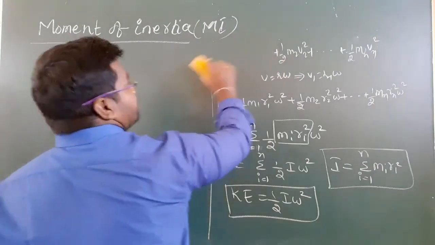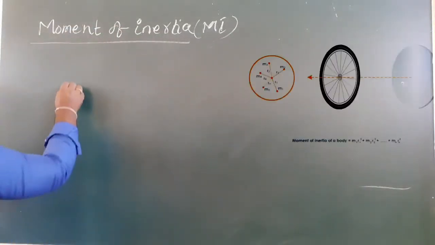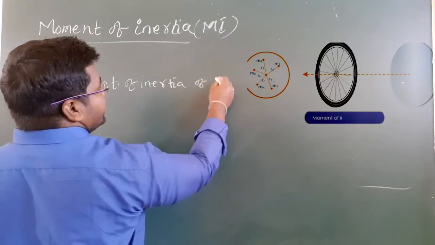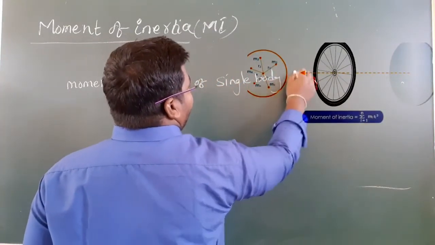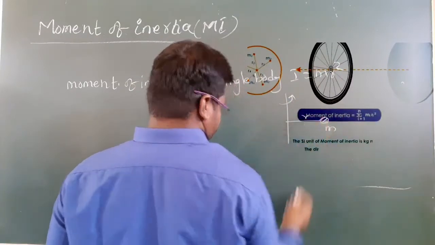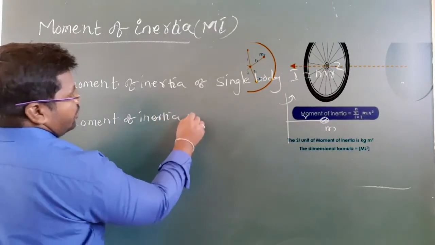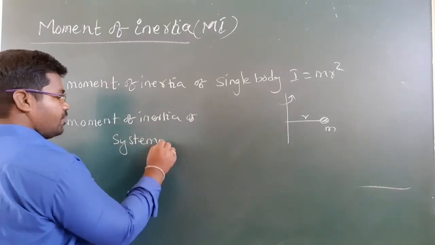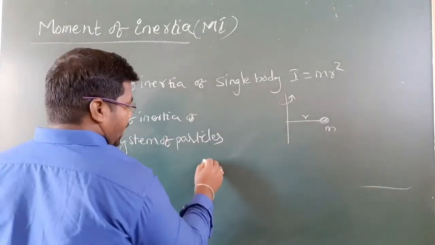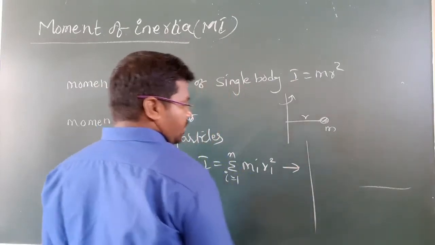The moment of inertia of a single body is I equal to m r square. Next, the moment of inertia of a system of particles: I is equal to the sum from i equal to 1 to n of mi ri square.